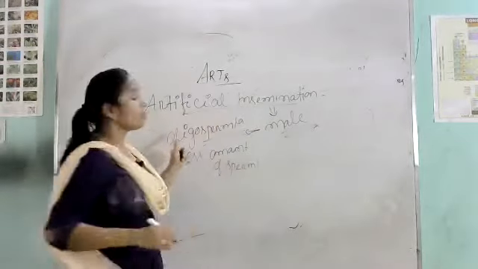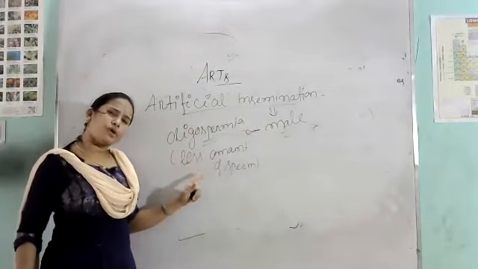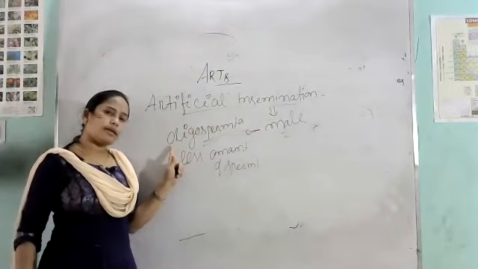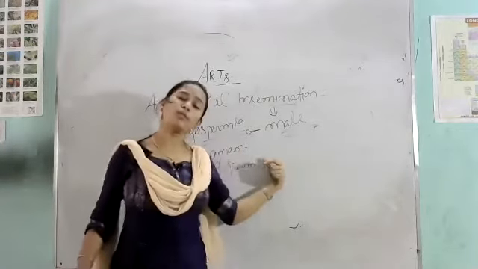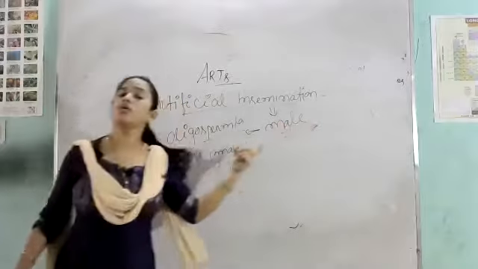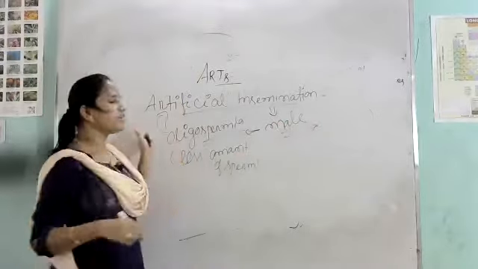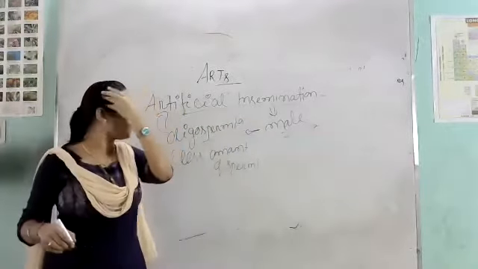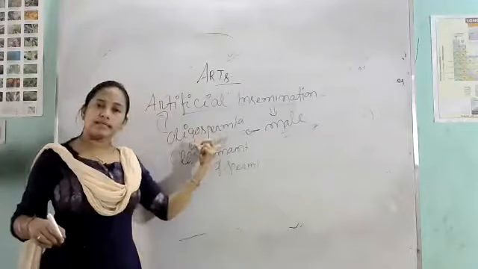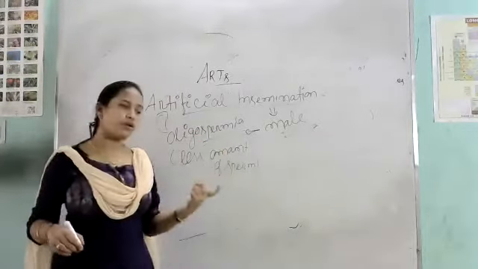So the male that suffers from oligospermia disease, only they undergo the artificial insemination process. The symptom of this disease is production of a less amount of sperm.